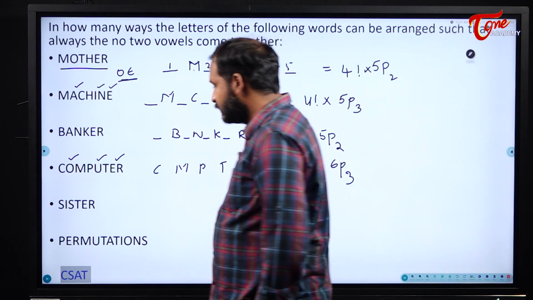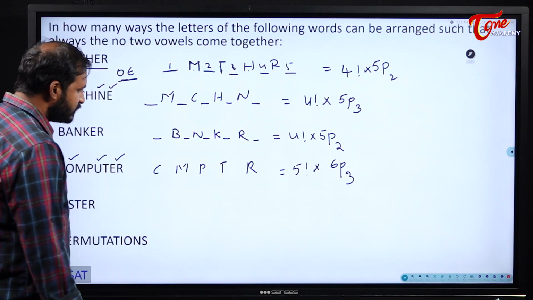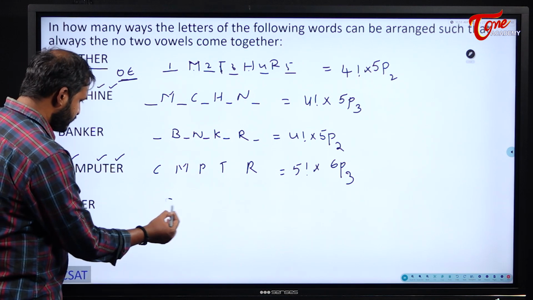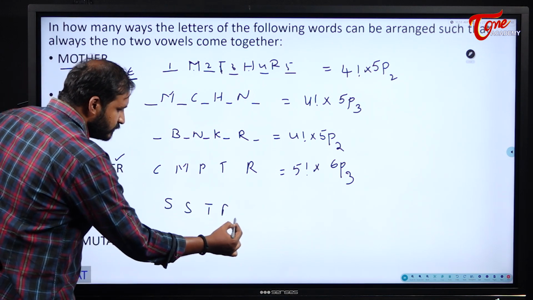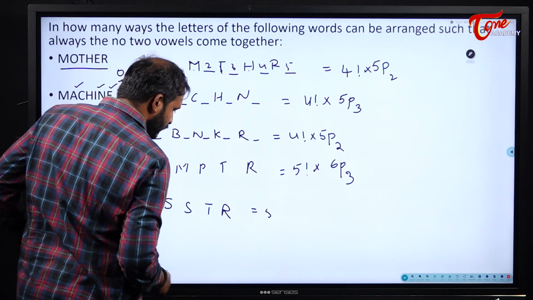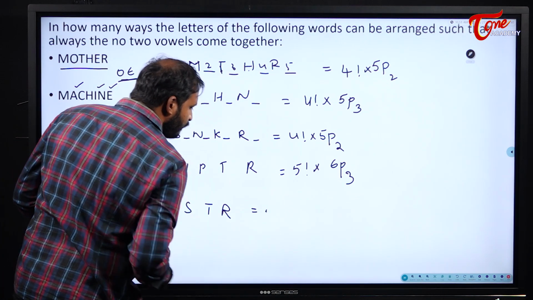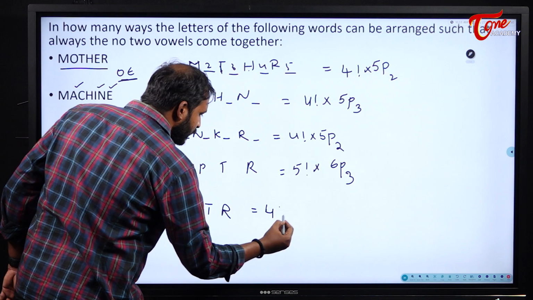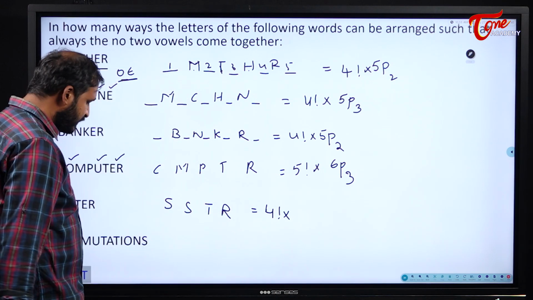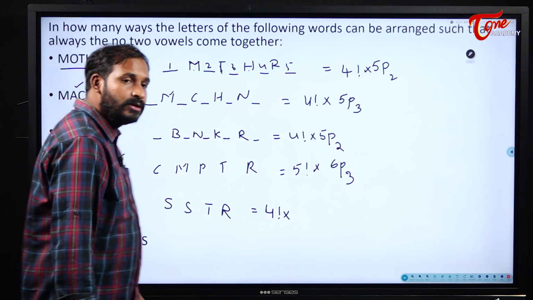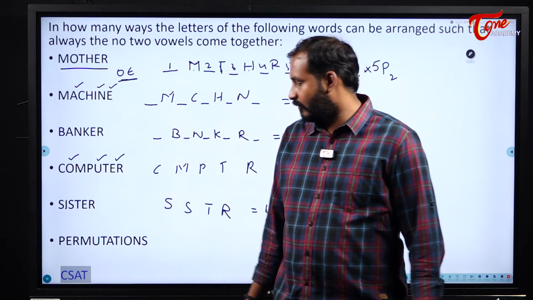Next, sister. Now see here, what are the consonants I have here? S, S, T, R. So 4 factorial. 4 consonants can be arranged in 4 factorial ways. Okay. How many spaces will I have? 5 spaces. In those 5 spaces I need to put 2 vowels.